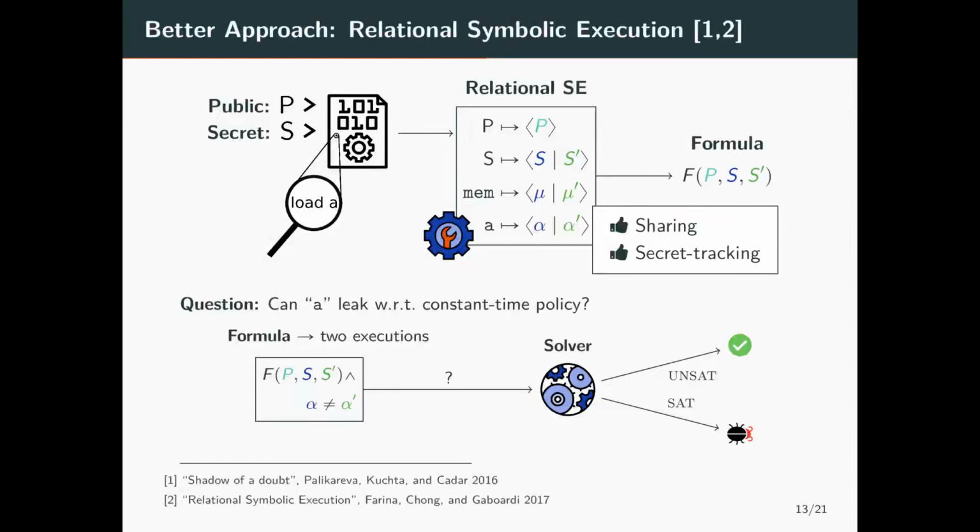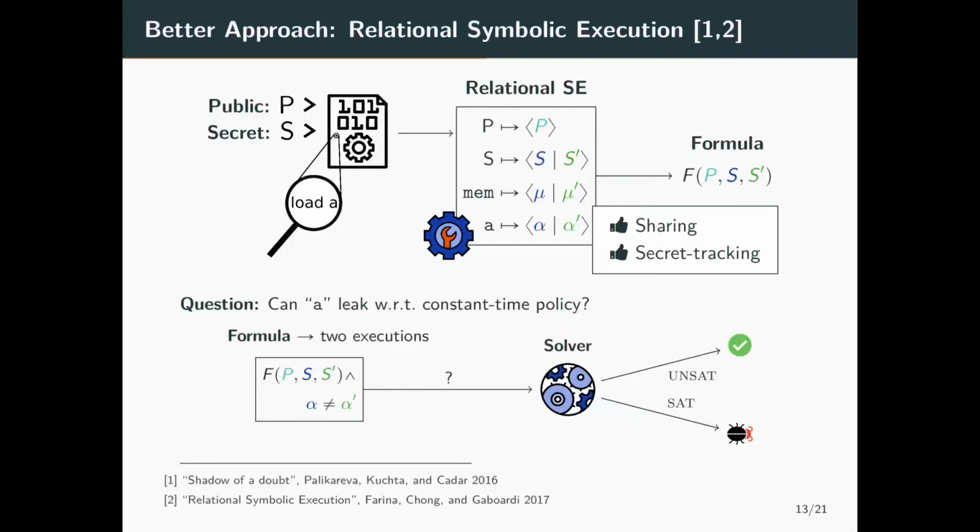A better approach is to use relational symbolic execution, which executes directly two versions of the program in the same symbolic execution instance and maximizes sharing between them. Because the public input is the same in both executions, it maps to a simple expression. On the other hand, because the secrets can be different, they are mapped to pairs of expressions. Note that the memory, because it initially contains secrets, is also mapped to a pair of symbolic arrays.